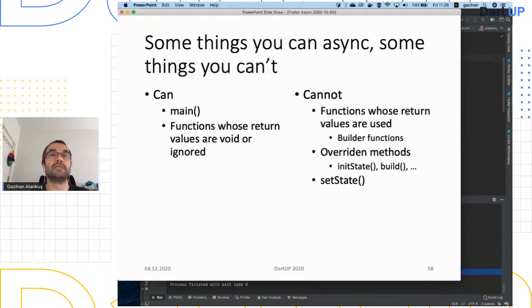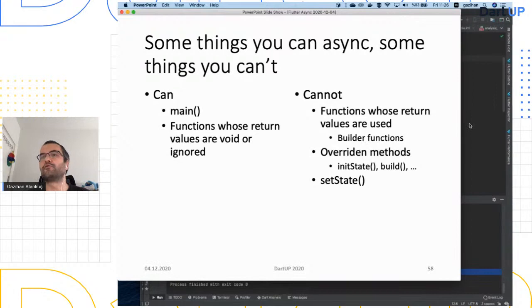Its return value is either void or it is ignored. It's not used somewhere, then you can make it async as you want. So button click handlers, things like that, you can make all of that async if you want, because its return value is not used. You cannot make async functions whose return values are used, such as builder functions.